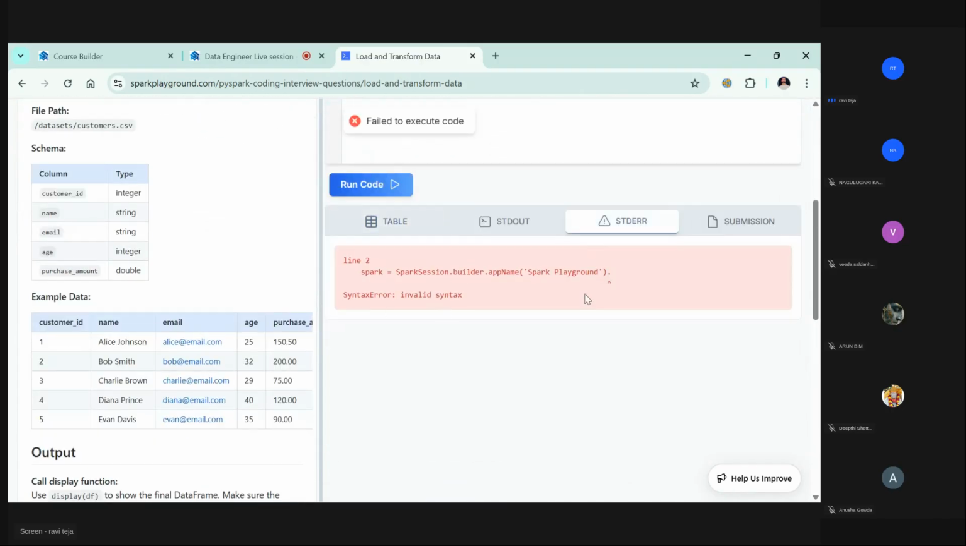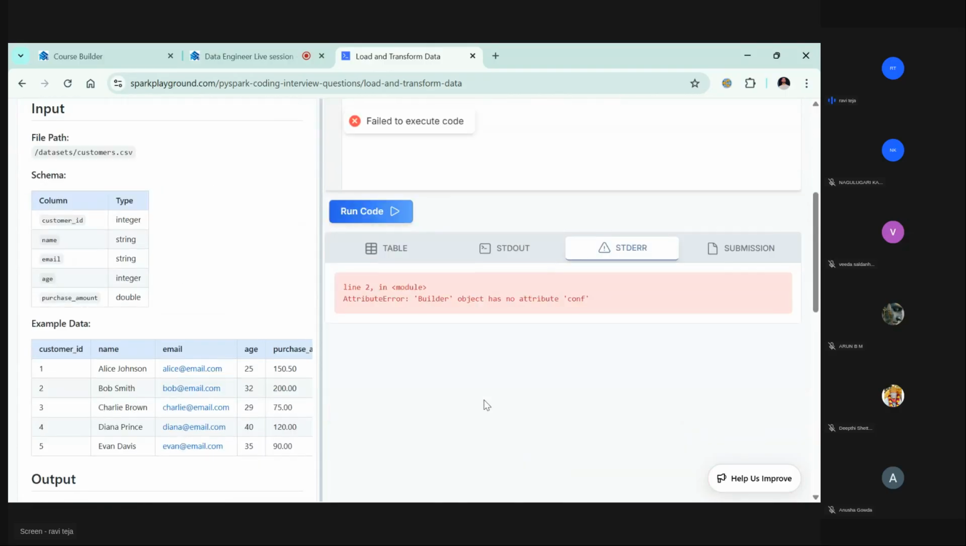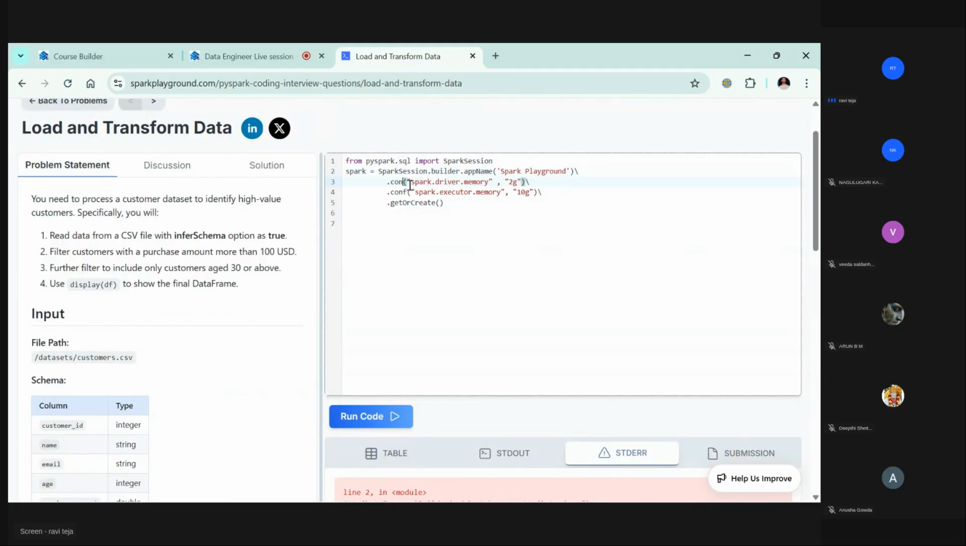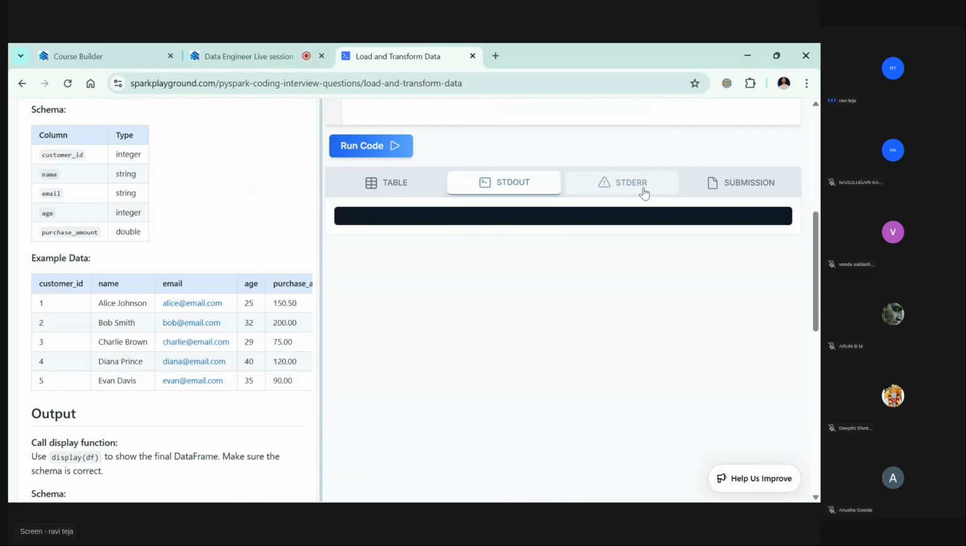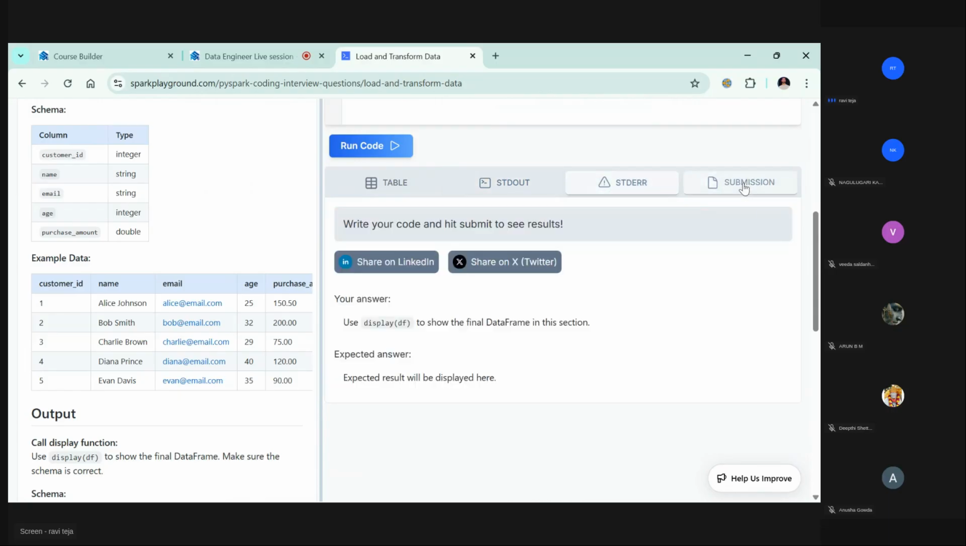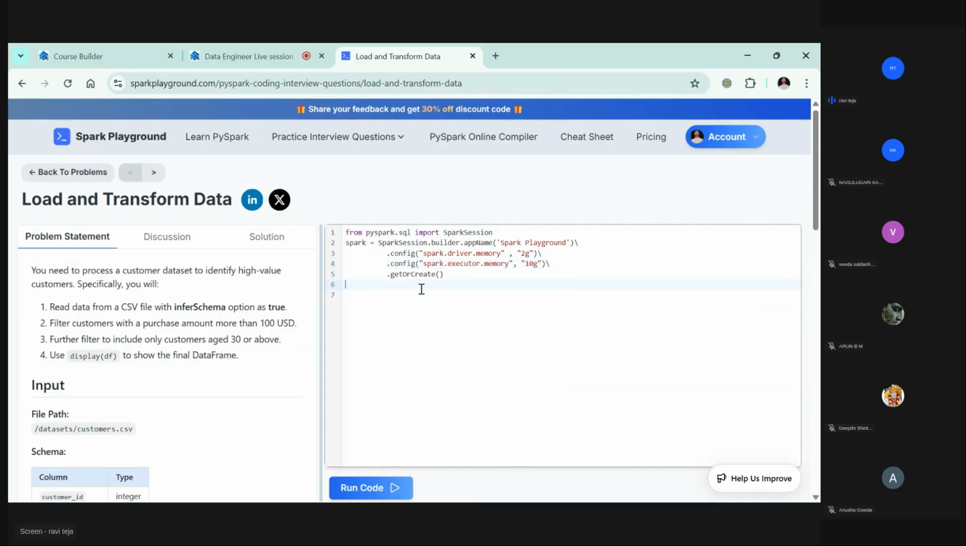It says invalid syntax. Okay, it says no attribute config, I think. Config. Okay, it says nothing, right? That means it did something, maybe it created, but we are unable to see. So for now, you can just remember how it can be done. All these executor configurations you can pass from here. But okay, let's stick to our problem now.